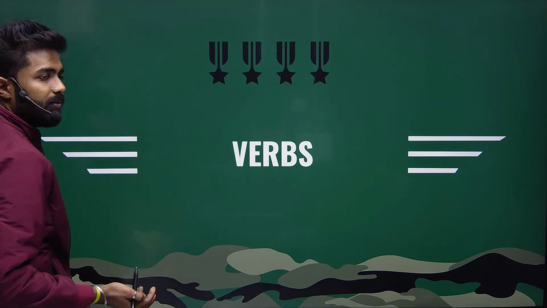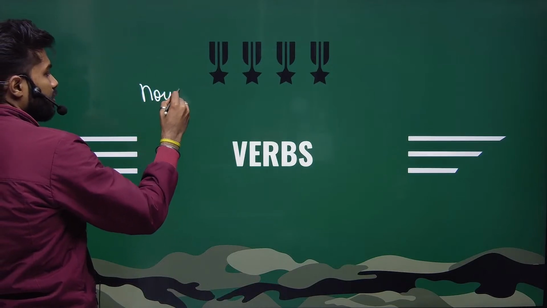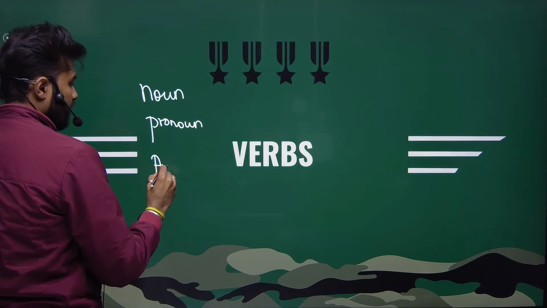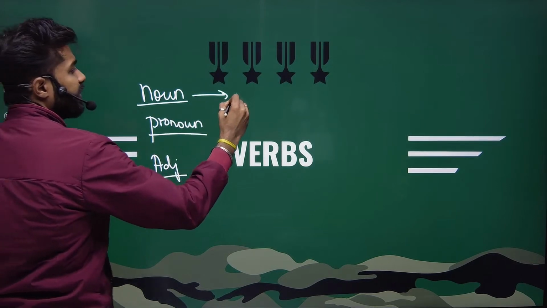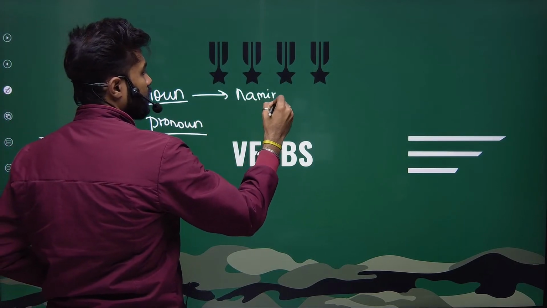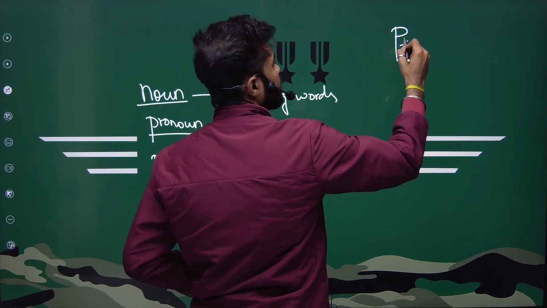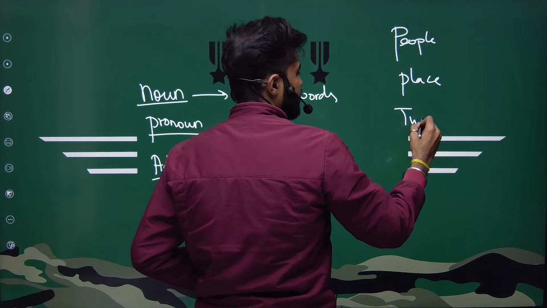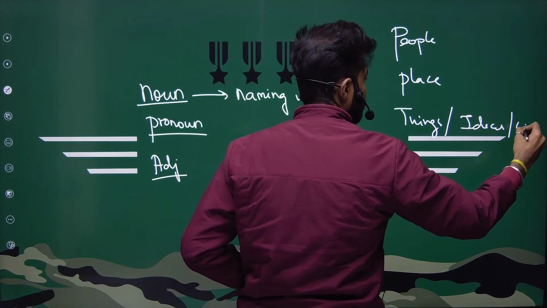So before understanding verbs, we have to recall whatever we have learned in the previous classes, right? So again, let me start with noun, pronoun, adjectives. All right. What is my noun? Naming words, right? And these express people, place, things, or ideas or concepts, right?